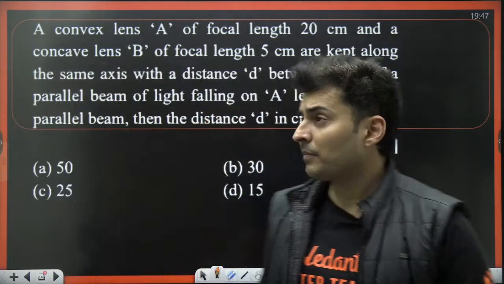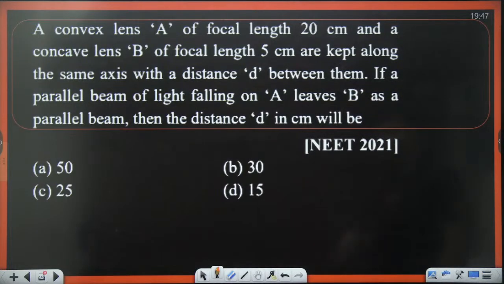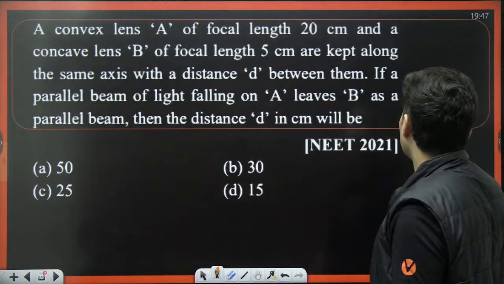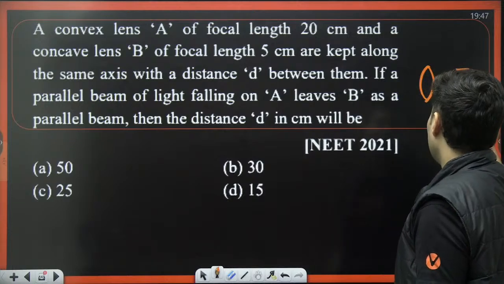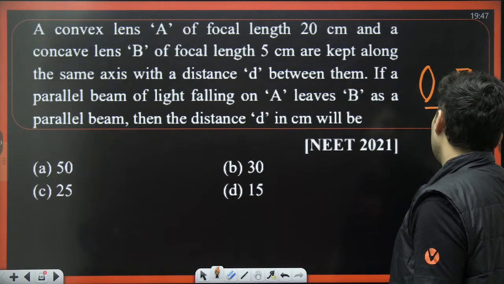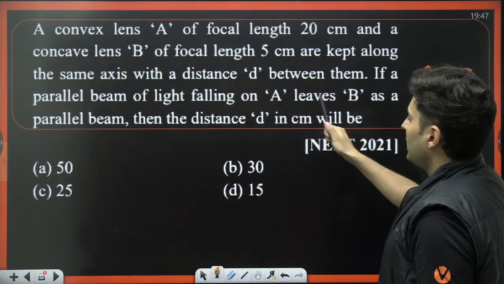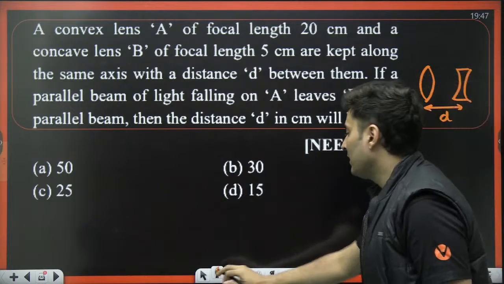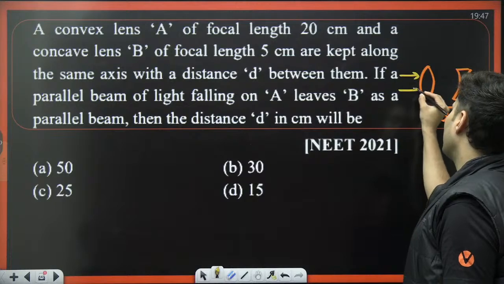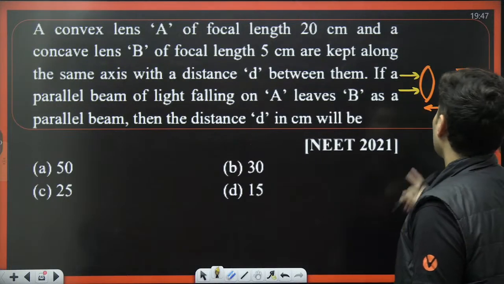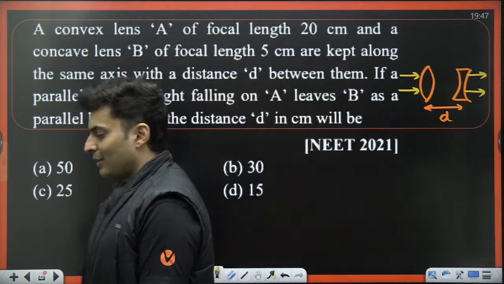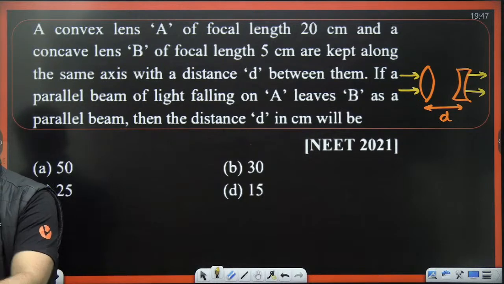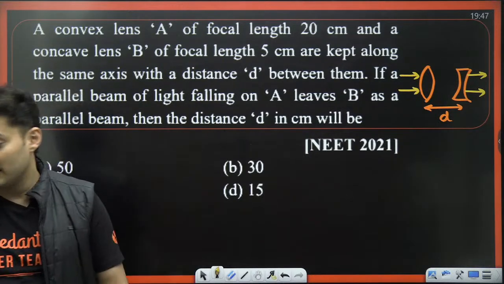A convex lens of focal length 20 and a concave lens of focal length 5 are kept on the same axis, and d is the distance between them. There is a convex lens, a concave lens, and the distance between them is d. If a parallel beam of light falls on A and leaves B parallelly, that means if the rays fall like this, they come out also parallel, what do you think this distance is? If you answer this, I'll be really proud, because this kind of question has come previously, not just in NEET, but also in JEE.